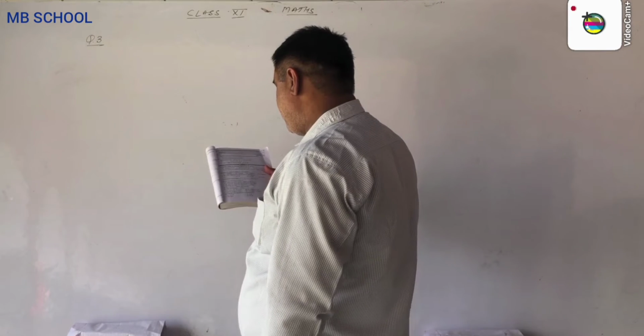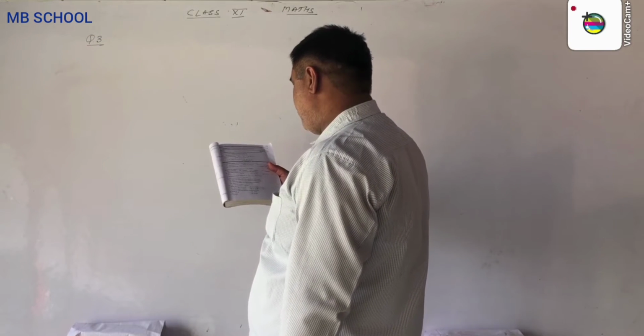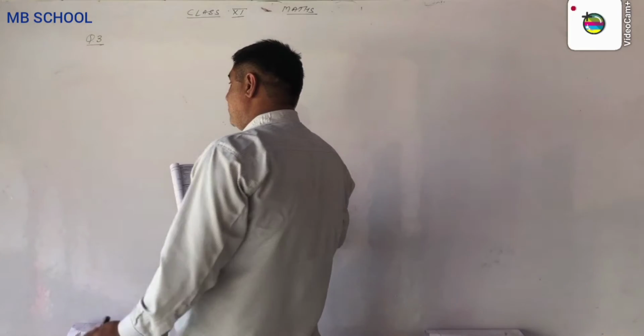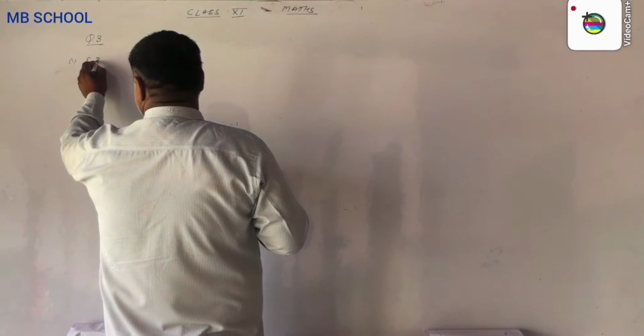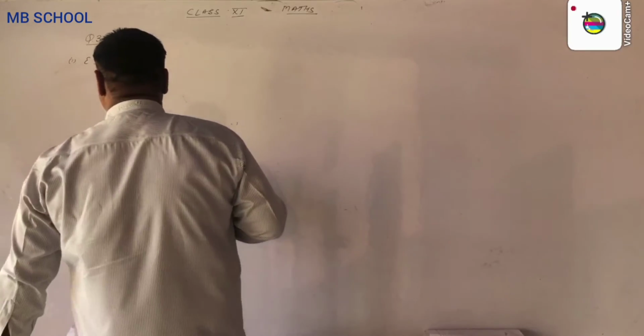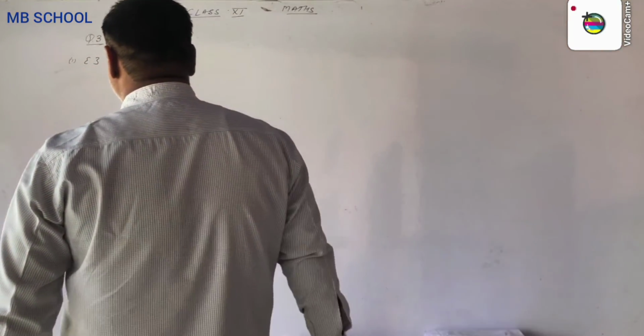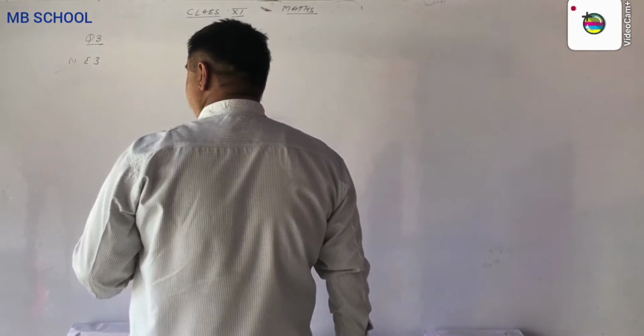Question number 3: How many subsets can be formed from the following sets? We are given the sets. First is the empty set, the null set, which is a valid set. So the number of elements in this set is 0.